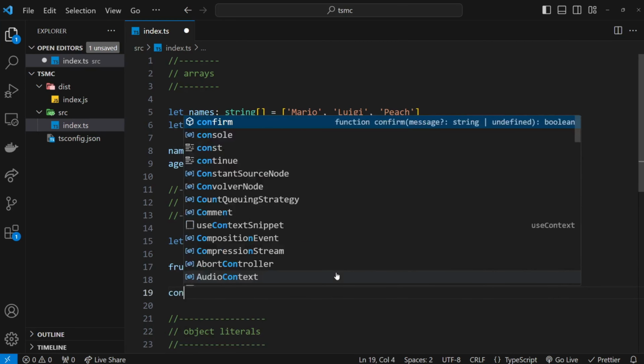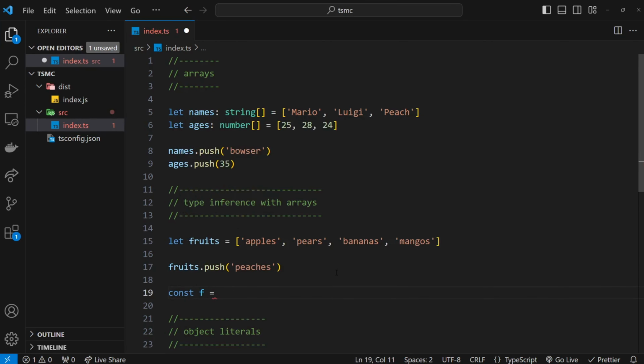I'm going to say const f, that stands for a single fruit, is equal to the fruit array, and I'm going to grab one of the items, so we'll say index 3, which is this one right here, mangoes. Now also TypeScript is going to infer the type of f for us as well. And it knows that it's a string because it knows that this is a string array. So no matter what item we get from this array, it knows it's going to be a string. So if I hover over f, we can see it infers that type of string for us, which is awesome.